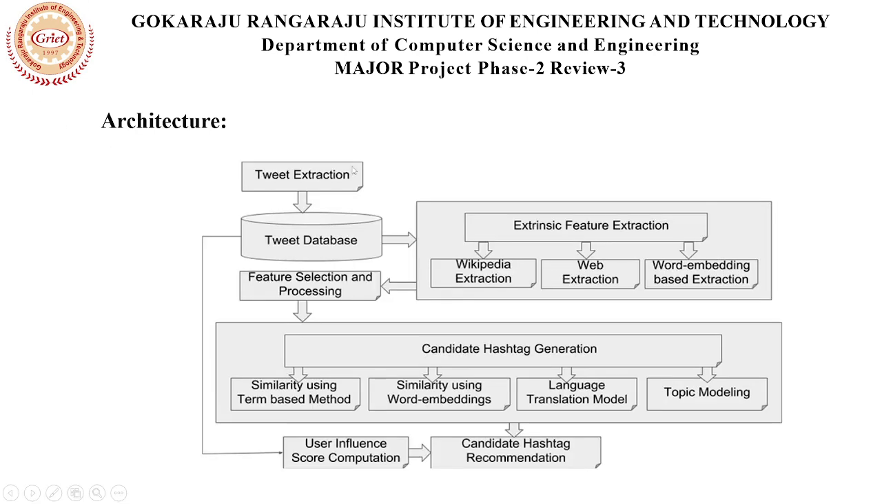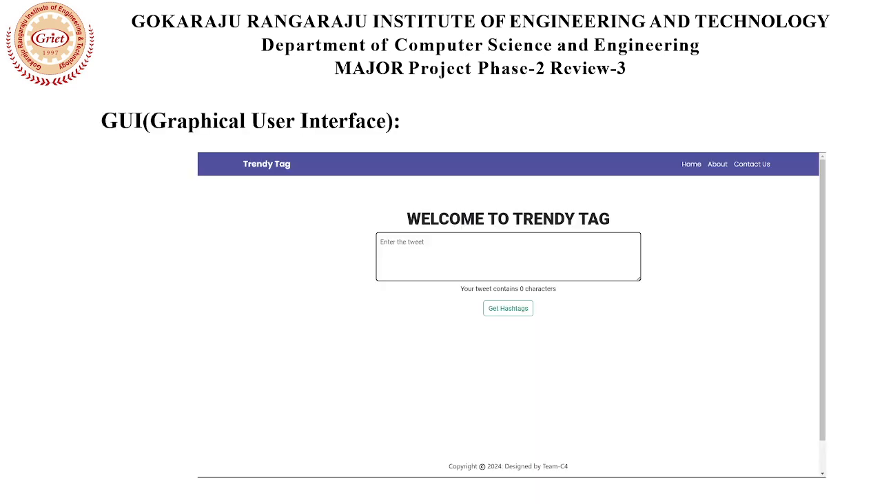This extracts the tweets from a database and enters into the extensive feature extraction. This will extract the features from Wikipedia, web, and word embedding. Through this, it will enter into the feature selection and processing. After the completion of processing, for the text given by the user, it will generate the hashtags relevant to the given text. And this is the graphical user interface of our project.